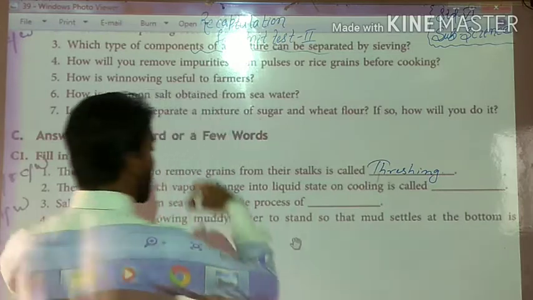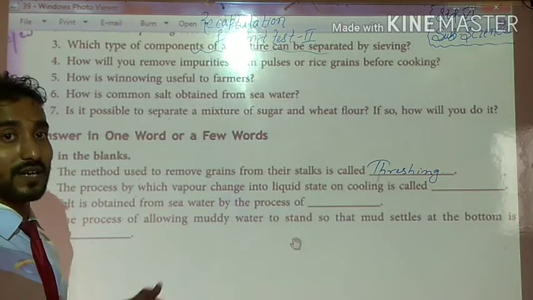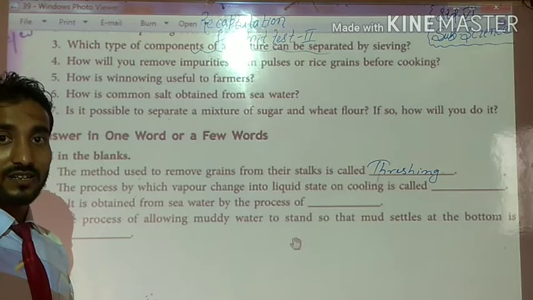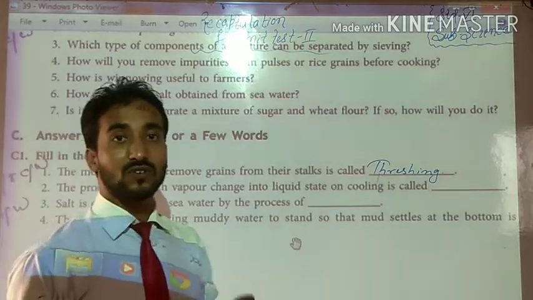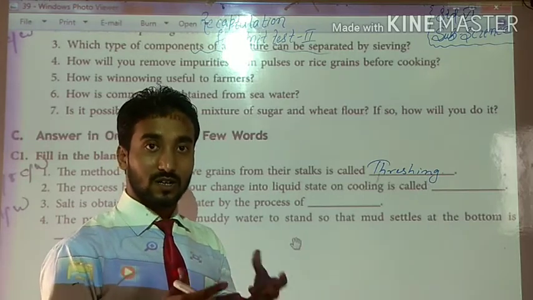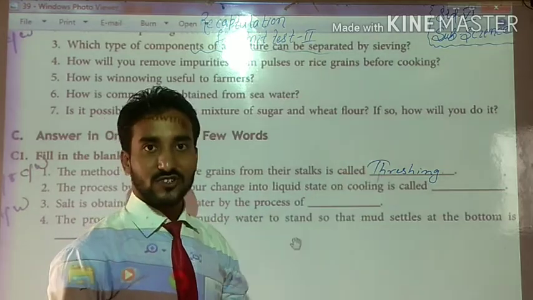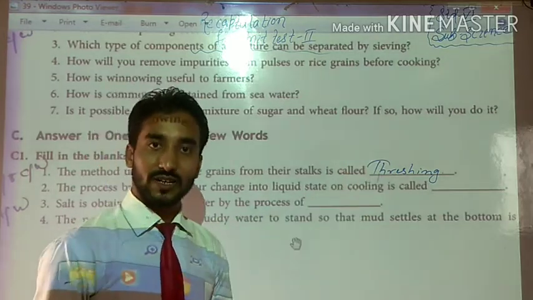By which method are you separating the grains? Suppose the grain is rice. You have to separate rice from its crop. How will you separate it? By the process of threshing. What is threshing? You know very well.